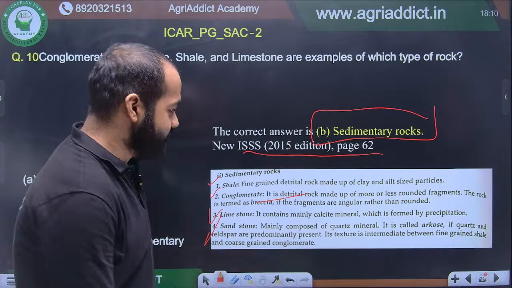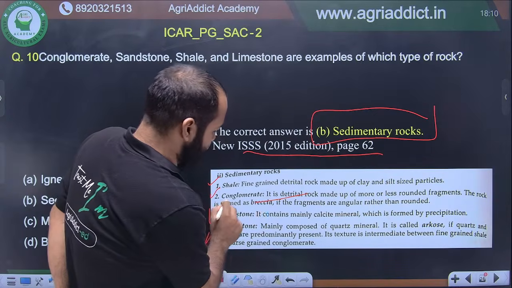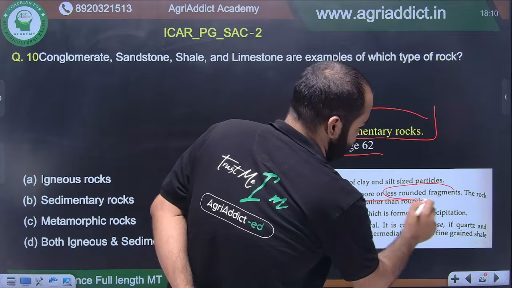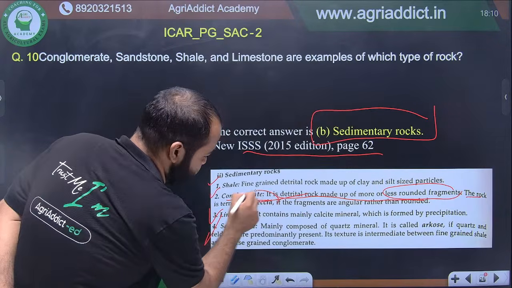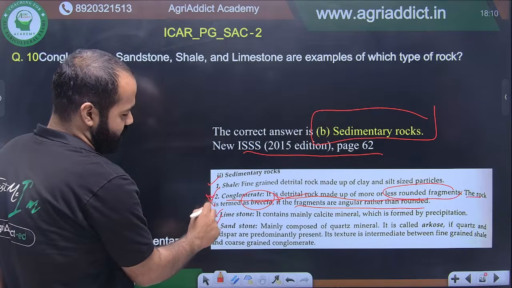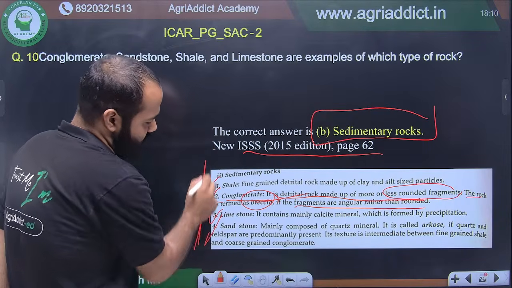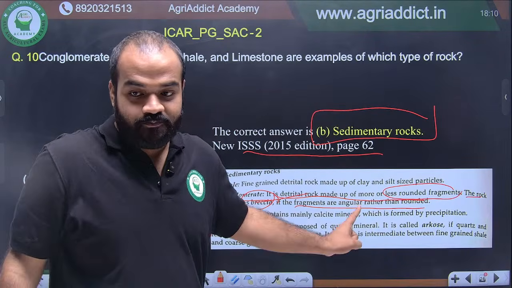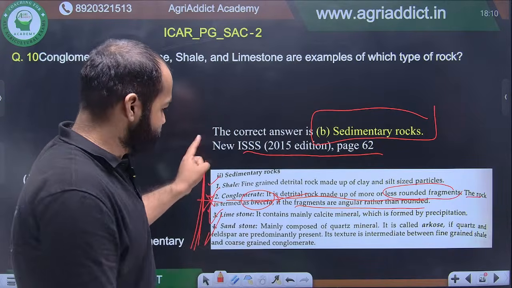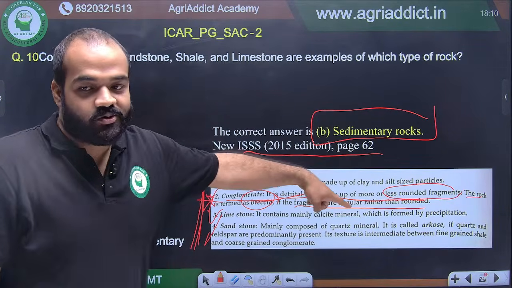Questions come from here also, especially this line on conglomerate. It is a detrital rock made up of more or less rounded fragments, where the rock is known as breccia if the fragments are angular rather than rounded. This question also comes very frequently. That's why I have given you the photo of this. You should read this very thoroughly and very carefully, especially this conglomerate, what I told, breccia and conglomerate.